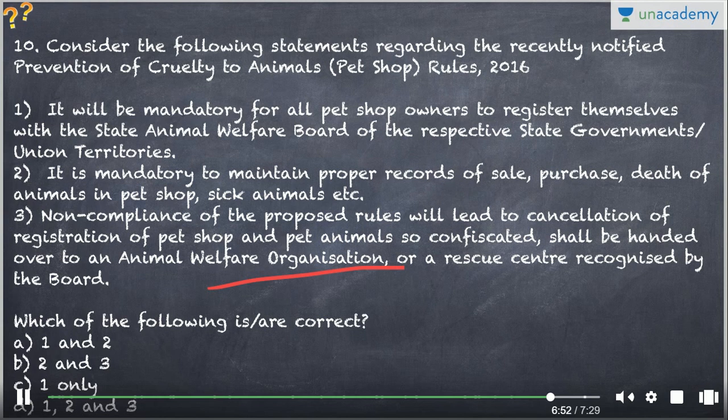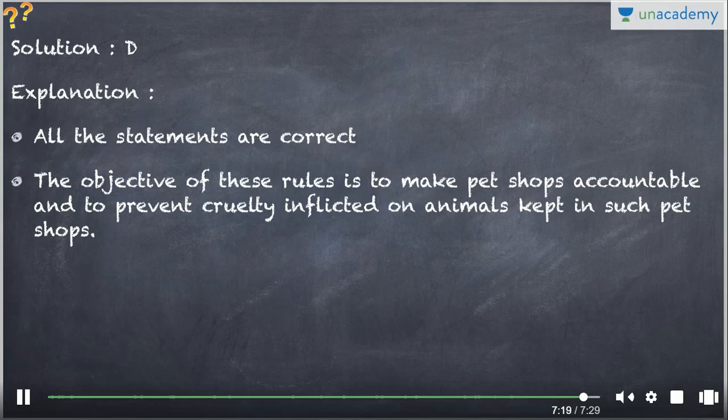So, in light of the recent spurt of incidents of cruelty against animals, this is a welcome step taken by the Ministry of Environment. So, all of the three statements are actually correct. It does involve the mandatory reporting and registering with the state governments, and they have to maintain proper records, and obviously non-compliance will lead to cancellation of registration, and the confiscated animals will be handed over to animal welfare organizations. So, D, all of the three statements are correct. These are obviously to make the pet shops more accountable and prevent cruelty inflicted on animals.